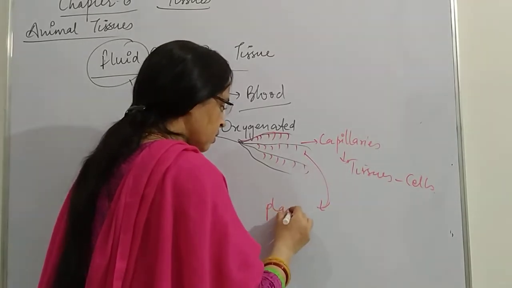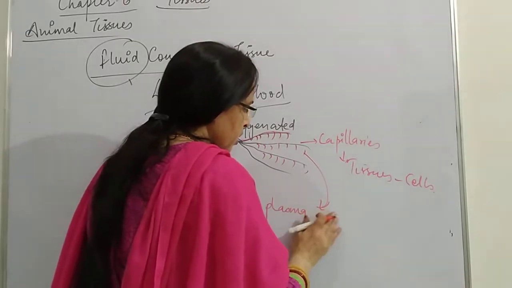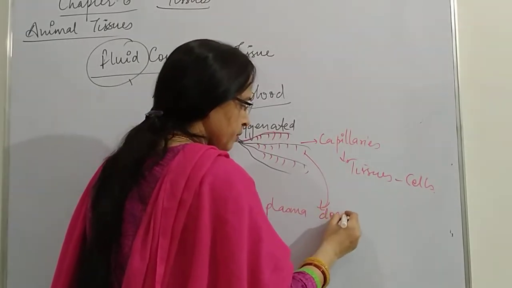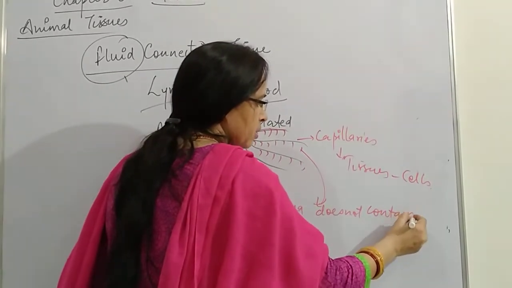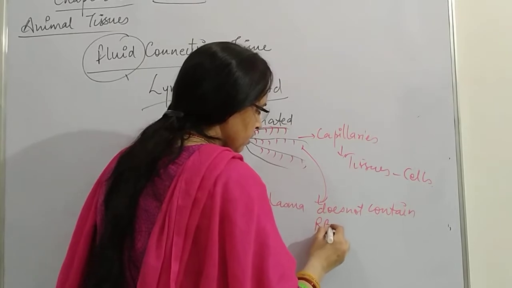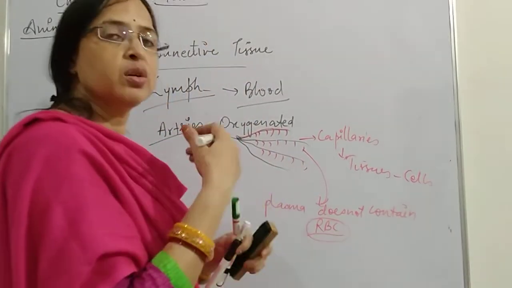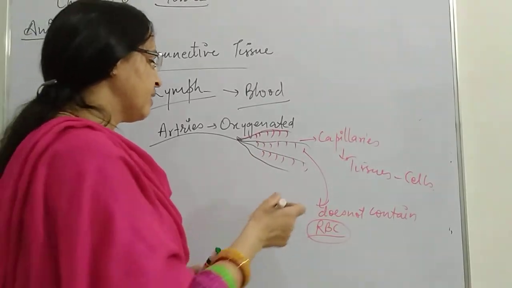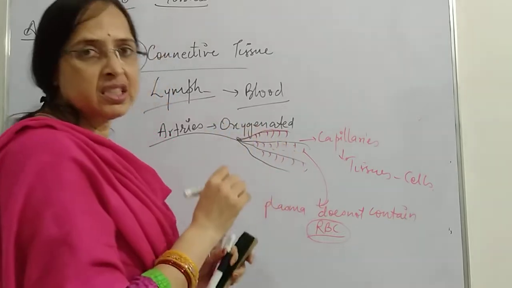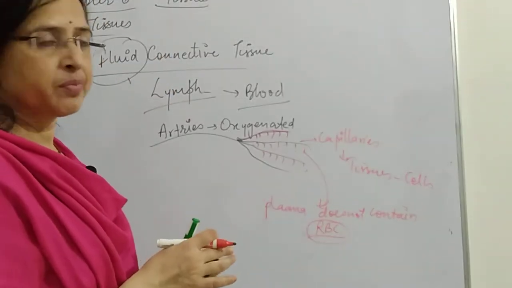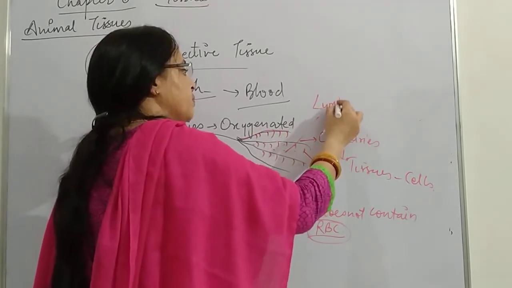So this plasma, which does not contain RBC, because the size of RBC is more, comes into the space between the tissues. This is called lymph.